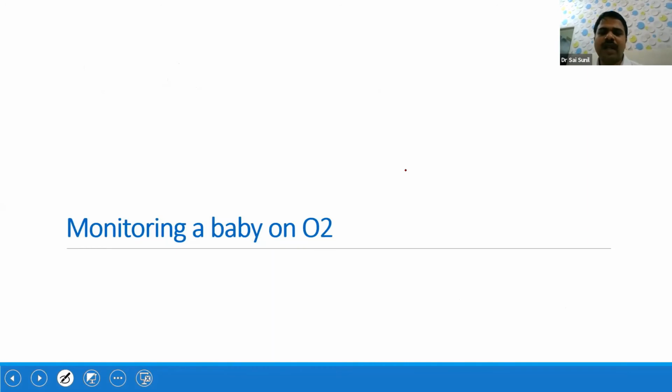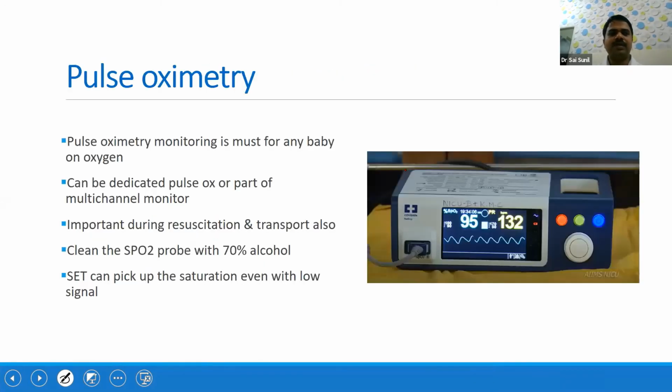Now we are coming to the last part of the presentation, monitoring a baby on oxygen. Till now we discussed basic concepts, the sources of oxygen, the clinical conditions where it is going to be useful, and practical aspects like humidification as well as the various delivery devices. Now, what about monitoring? All babies should be on a pulse oximeter. If a baby is on oxygen, the baby should be on a pulse oximeter. There's no doubt about that.